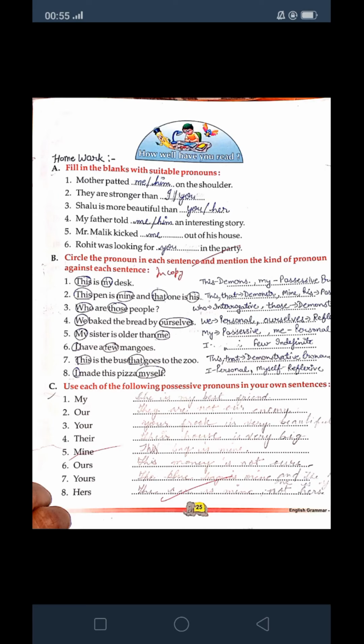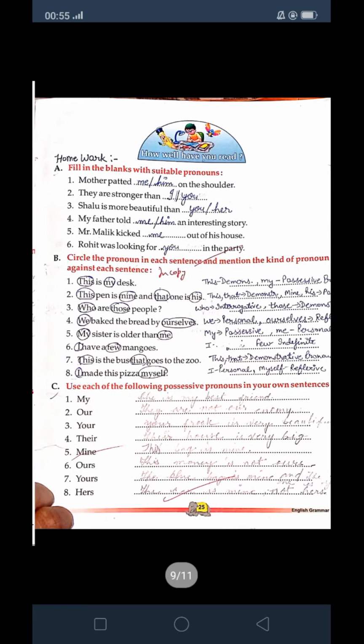Exercise B is very interesting, and if you all understood today's chapter about the pronouns, you can easily do it. First, what you have to do? We have to circle the pronouns. First, circle all the pronouns in the sentence. First one is this, my. In the second sentence, this pen is mine and that one is his. Here, this and that are demonstrative pronouns. Mine and his are possessive pronouns.